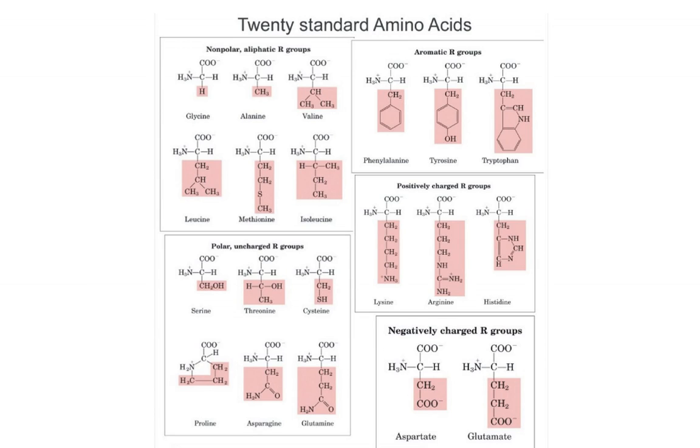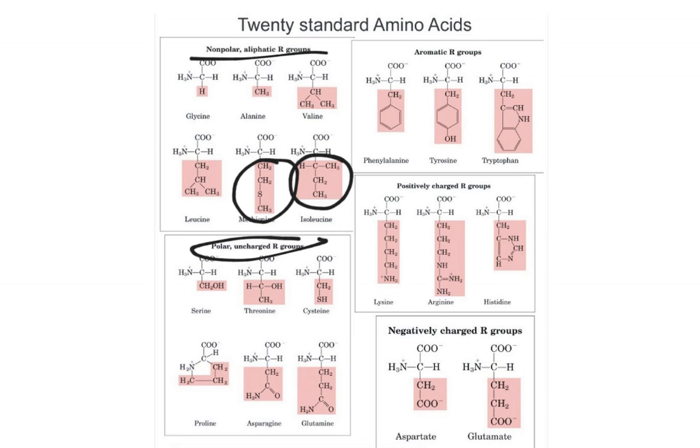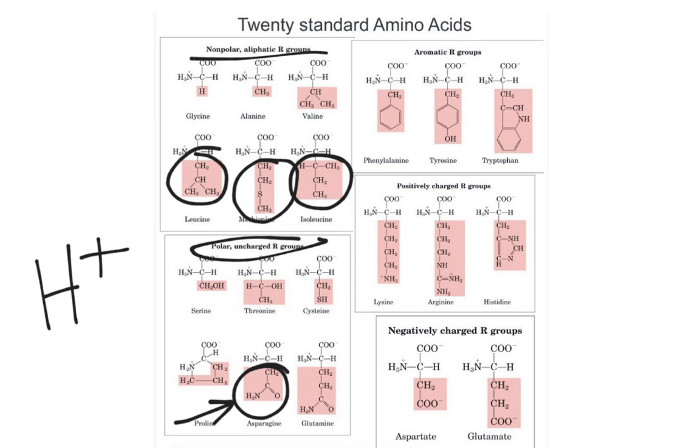Here we have what we think of as the 20 standard amino acids, and notice they're separated into groups. We have some amino acids that are nonpolar, and notice it's their R groups that make them nonpolar. We have some that are polar, and if you look at their R groups, they have elements about them that are going to make them polar. For example, this nitrogen here is going to be slightly negatively charged, so it'll actually act as a base. It'll sometimes pull a positive hydrogen ion out of solution. So we've got some amino acids that are like bases, and some that are like acids, some that are polar, some that are nonpolar, but it's that R group that makes them different from one another.